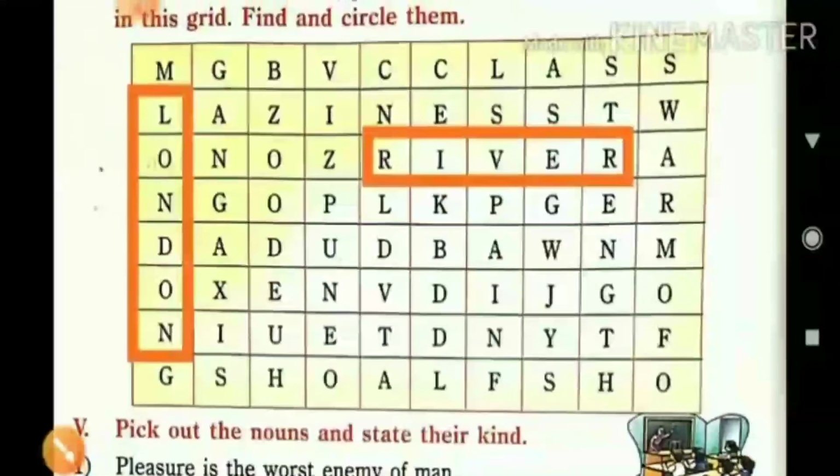In that, some nouns are given: common noun, proper noun, abstract noun, and collective noun are hidden in this grid. Find and circle them.